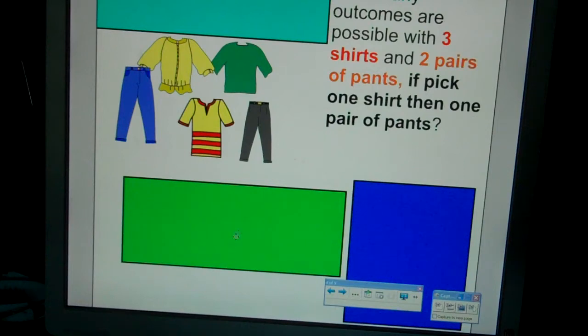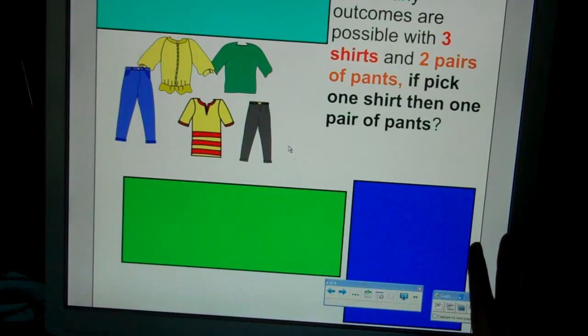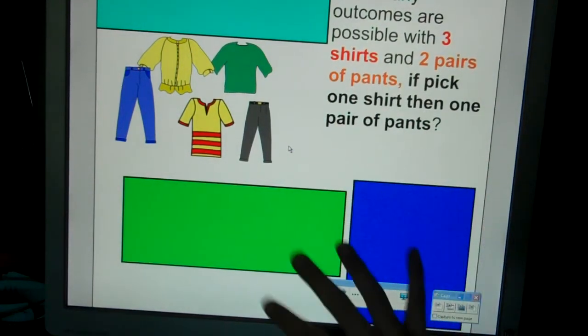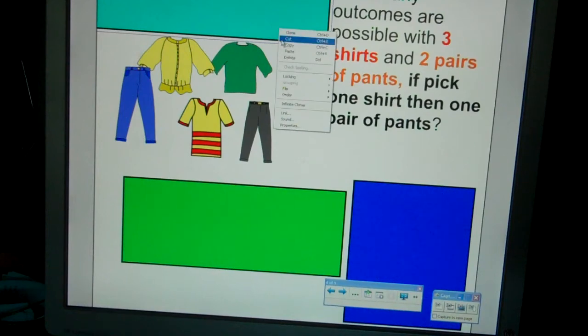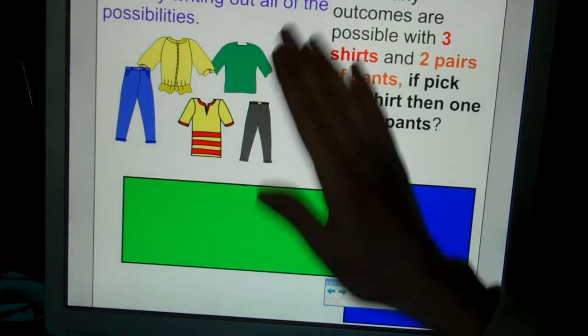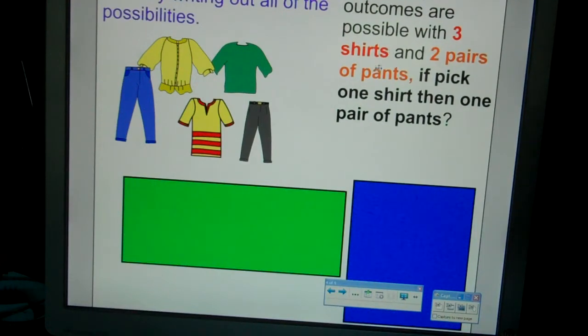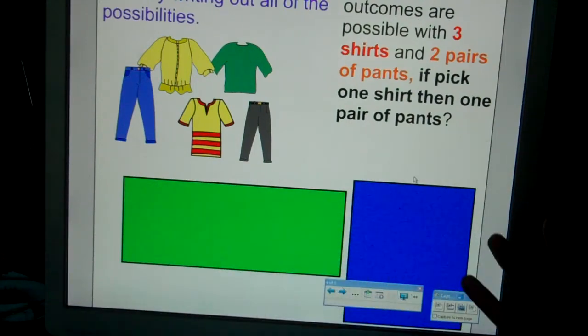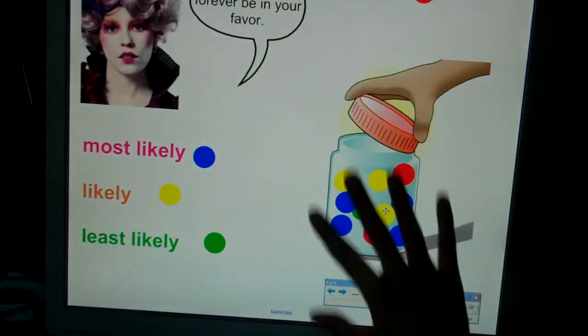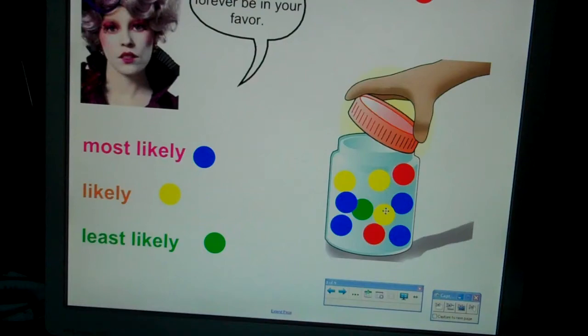All right, sample space is the other thing that we need to talk about. It kind of switches gears from the marbles, so make sure that you stay on the same page with me. Sample space is simply writing out all of the possibilities, the outcomes that can happen. Outcomes is generally the word that you're going to see. When it asks for the number of outcomes, it's asking for a list of all possibilities. If we go back to the marbles, how many total outcomes did I have? I had 10, because there's 10 marbles in there.